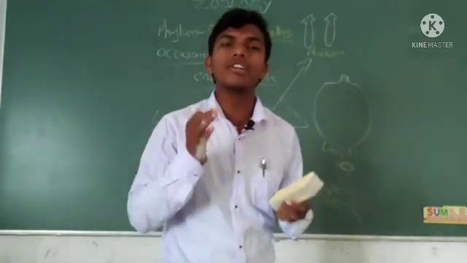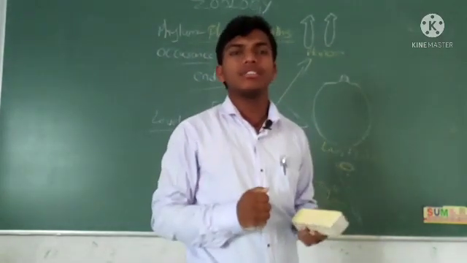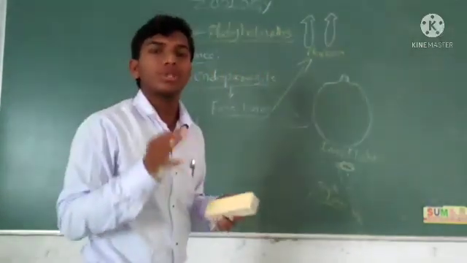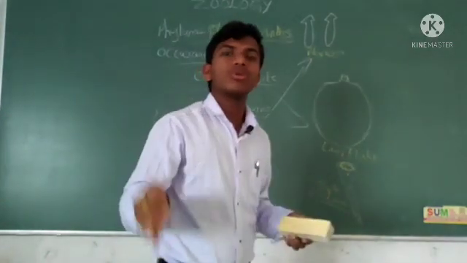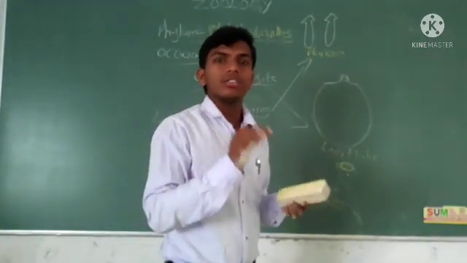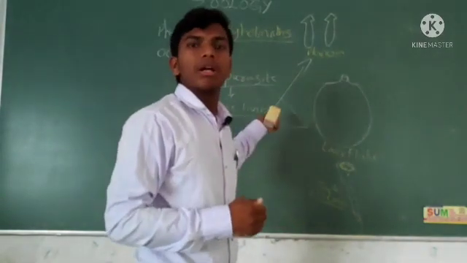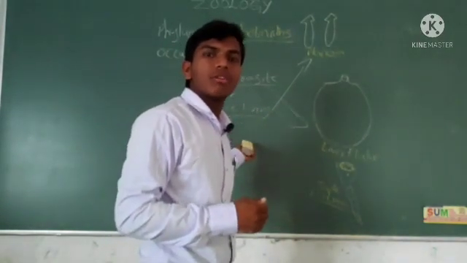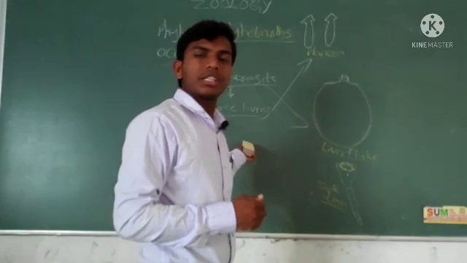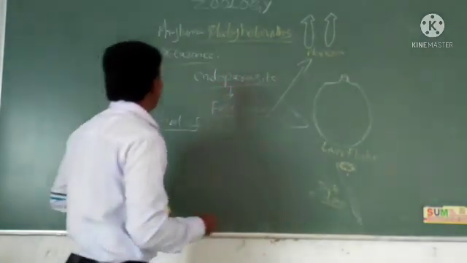That's called organ level of organization. The organ is going to form here, so Platyhelminthes come under the organ level of organization. Right or wrong? Right.